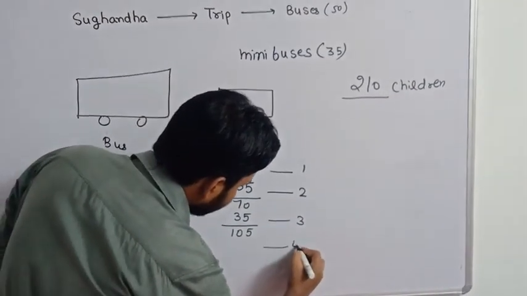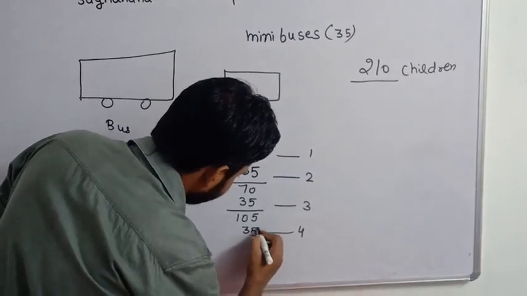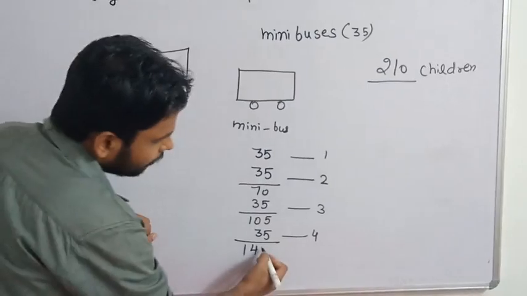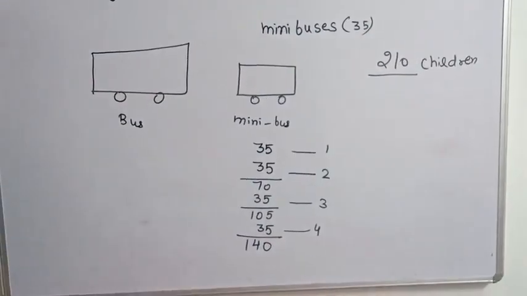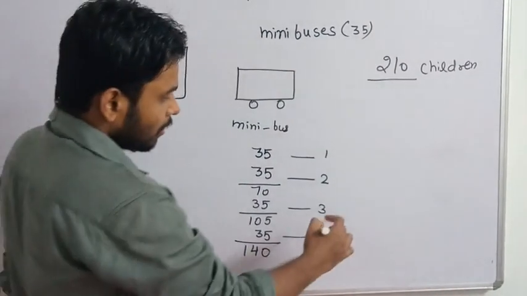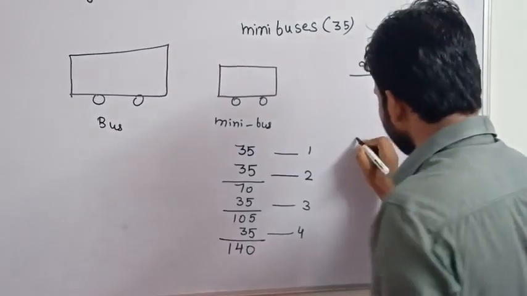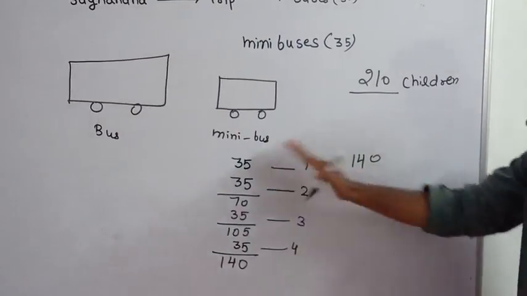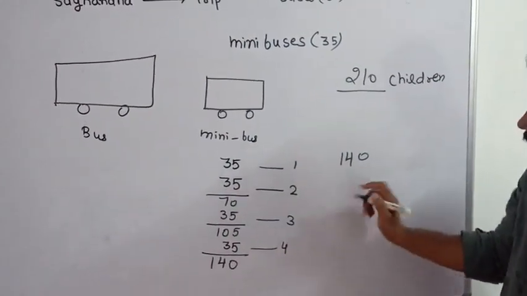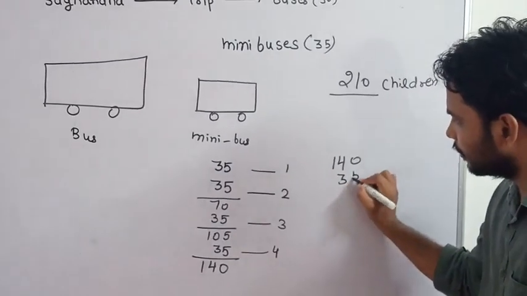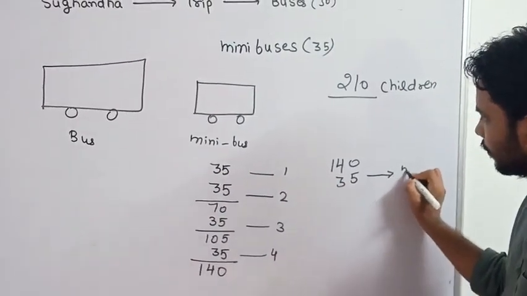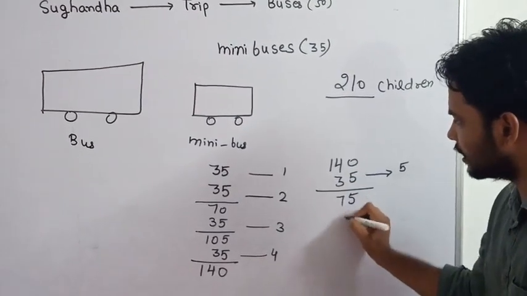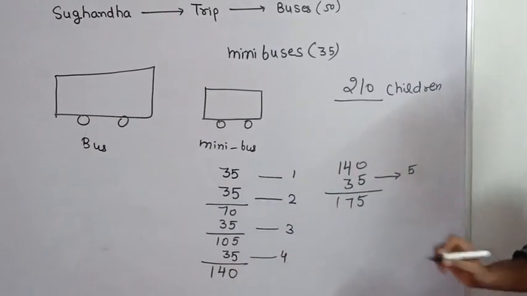Again in the fourth bus 35 children can sit. 105 and 35 is 140. So 140 children can sit in four buses. Now in the fifth bus we will add again. 35 children can sit in the fifth bus. Again we will add, 140 plus 35 is 175.